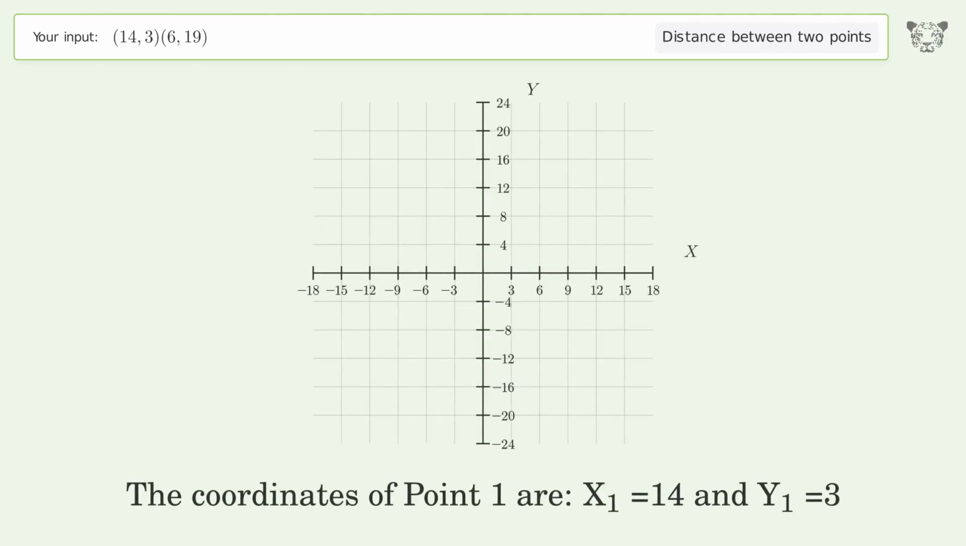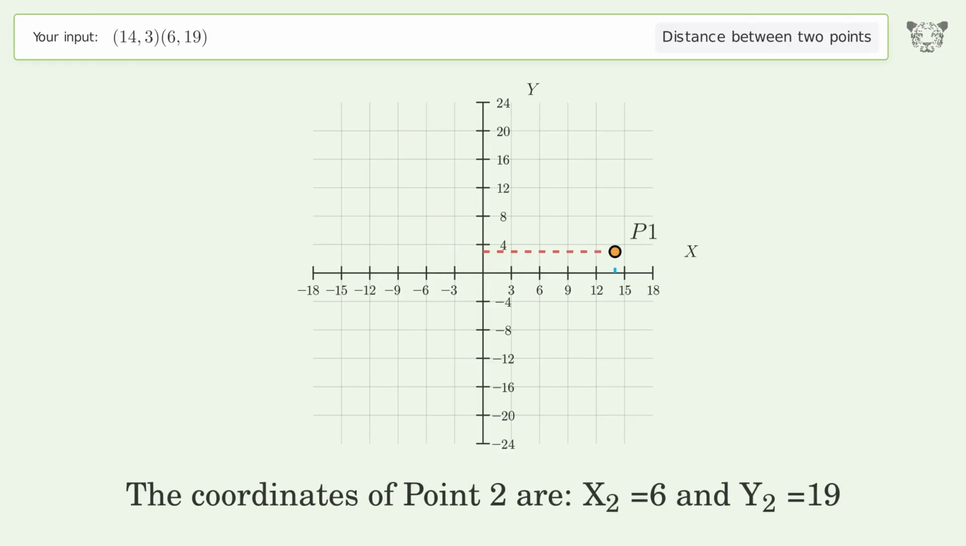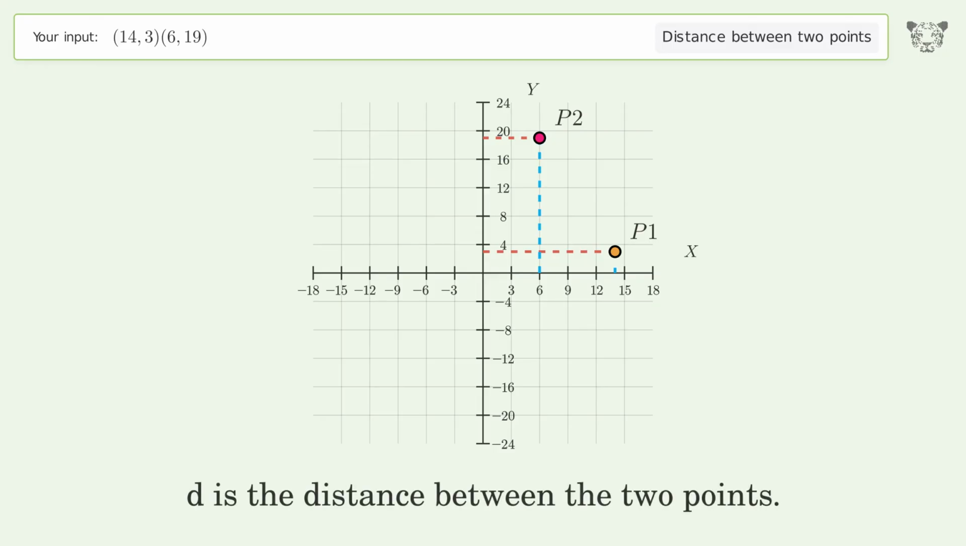The coordinates of point 1 are x1 equals 14 and y1 equals 3. The coordinates of point 2 are x2 equals 6 and y2 equals 19. D is the distance between the 2 points.